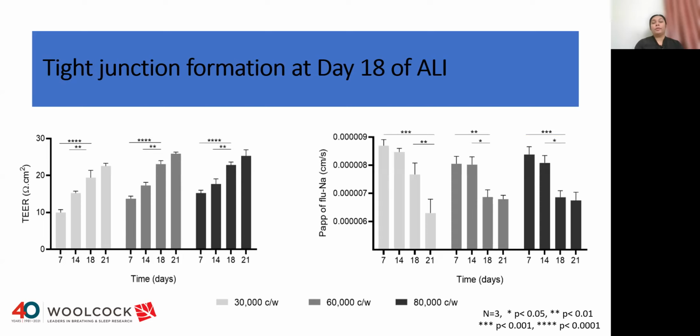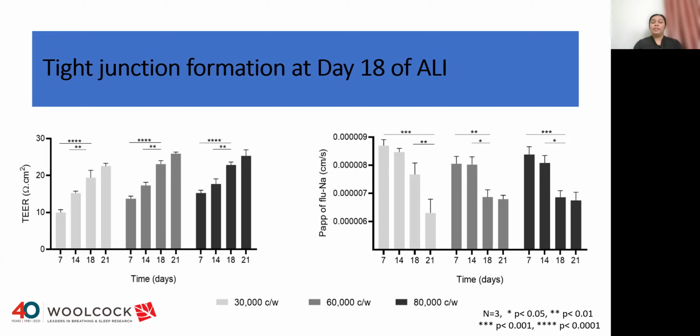These results were further confirmed by sodium fluorescein permeability assay. Sodium fluorescein is a paracellular marker that indicates whether tight junctions have formed by a decrease in the apparent permeability value, or Papp value. The Papp value decreased significantly at day 18 for the intermediate and high seeding density compared to day 7 and day 14, and then plateaued till day 21, again confirming that tight junction formation has taken place at day 18 of ALI.